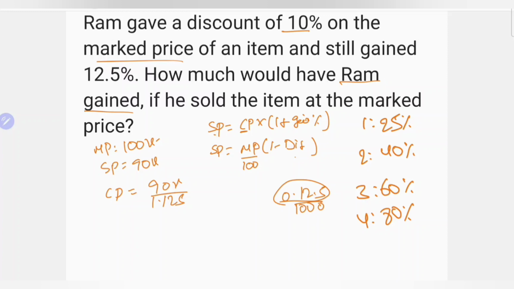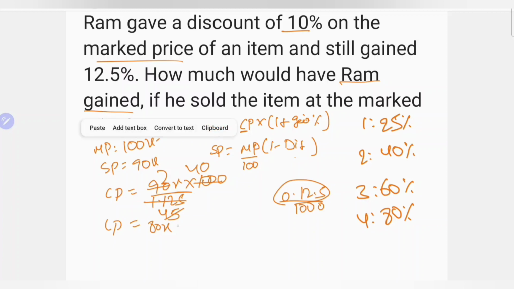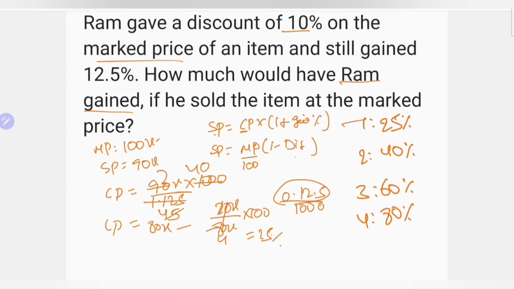You can use the 25 table also. It is 40, 4 times, 5 times, 2 times, cost price is 80x. Here, what is the gain? Market price is 100x and cost price is 80x. Difference is 20x by cost price 80x into 100, 4 times, 25%. Clear?